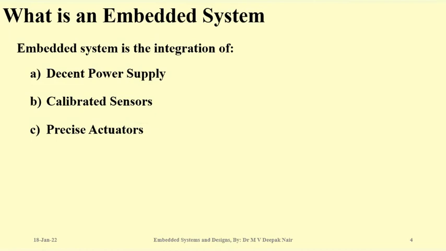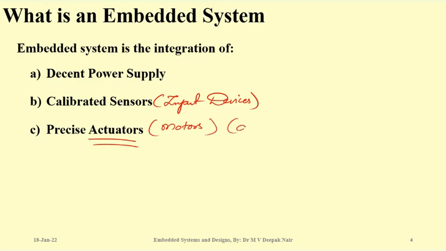Anyone? What is the meaning of this particular word, actuators? Sensors are input devices. Sensors will provide you the input. They may be digital or they may be analog. So sensors are this. Actuators are mostly motors, or any hardware which gives you an output. Mostly these are output devices, and mostly motors.